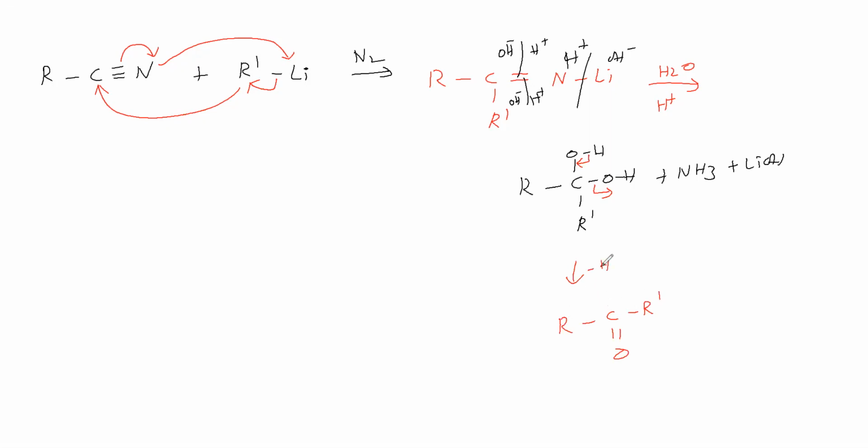So water is removed, and the product is obtained. So alkyl cyanide with alkyl lithium gives a ketone as the product. Okay. So next reaction we'll see.